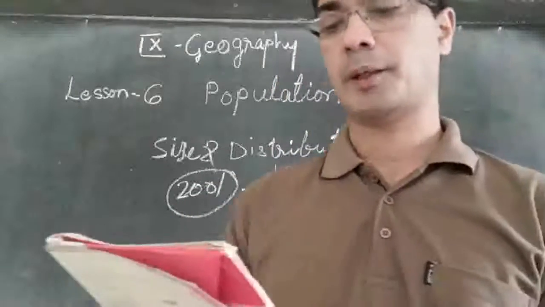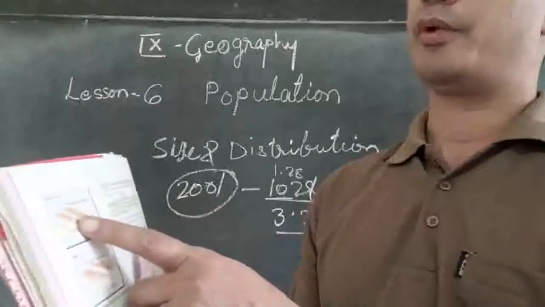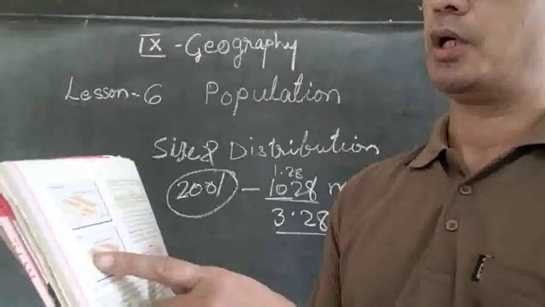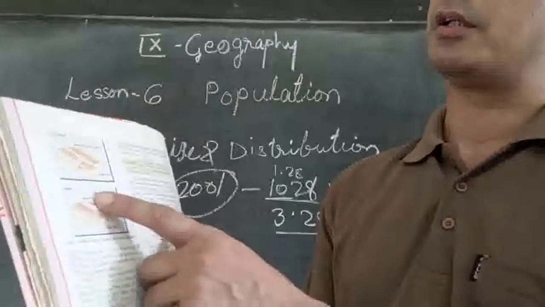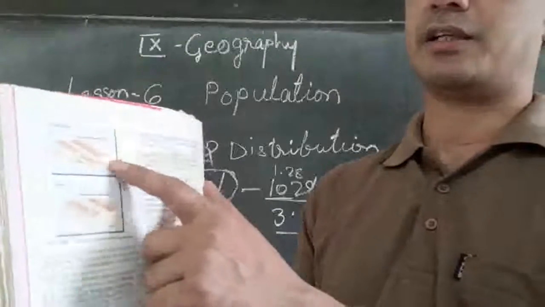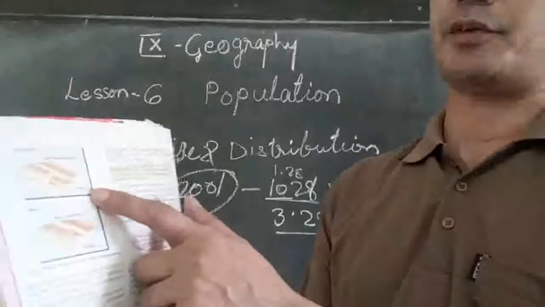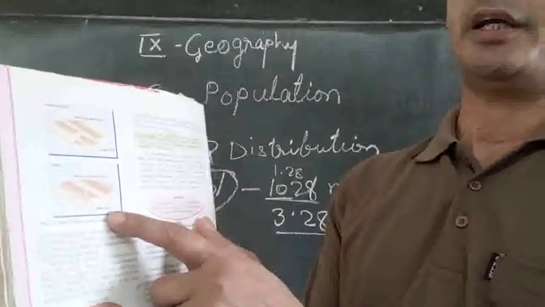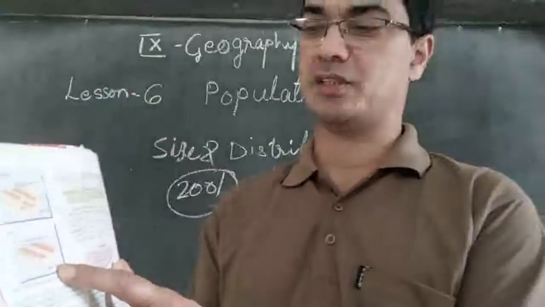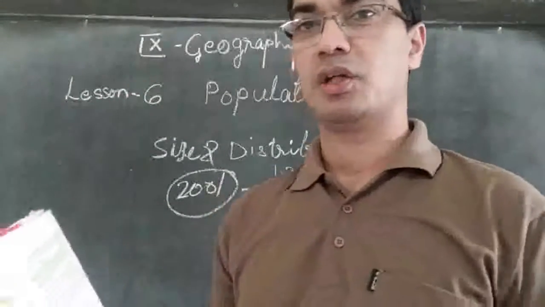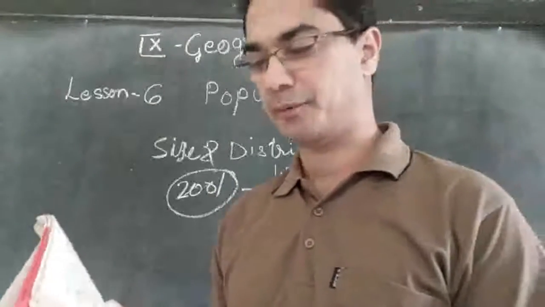So you can see the diagrams there comparing the population of the world and the area. India is the area that is cut. So population wise, India has got 16.7 percentage, but area wise India is only just 2.4 percentage. So we can imagine how such a small area has such a high population.